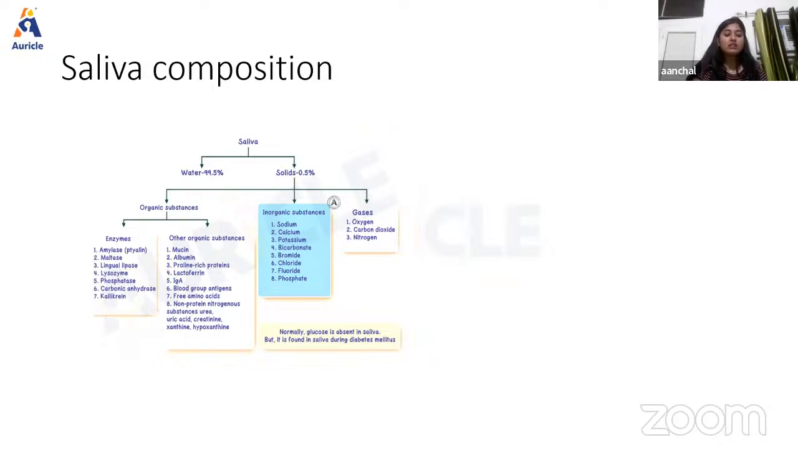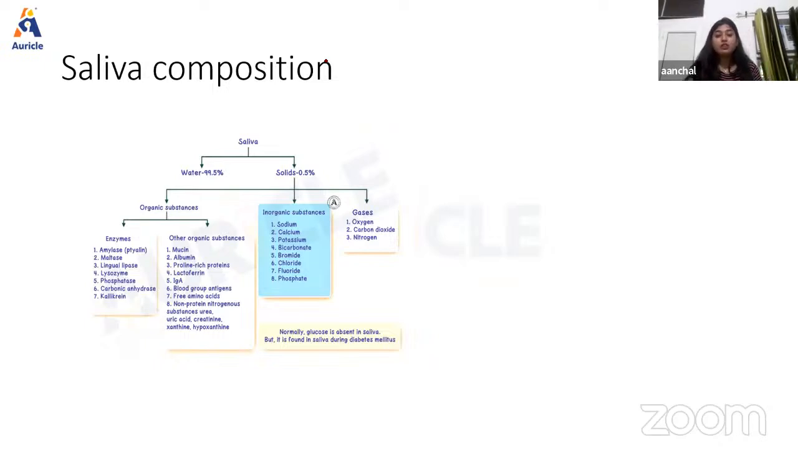When we talk about major salivary glands, we have the parotid gland, the submandibular gland, also known as submaxillary, and the sublingual gland. And among minor salivary glands, we have lingual serous glands, lingual mucus glands, buccal glands, labial glands, and palatal glands. Various glands are there, okay? But here we're going to discuss the properties of saliva, meaning composition.